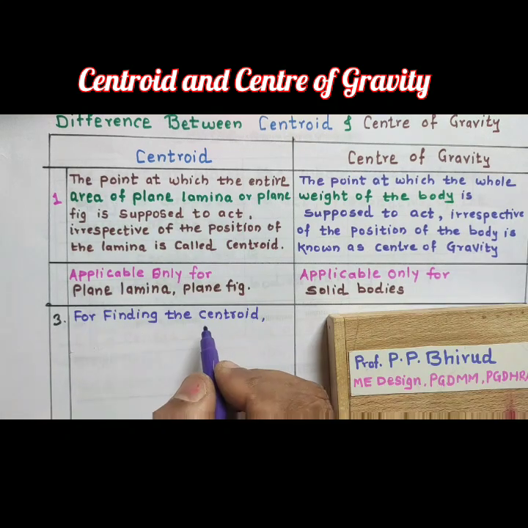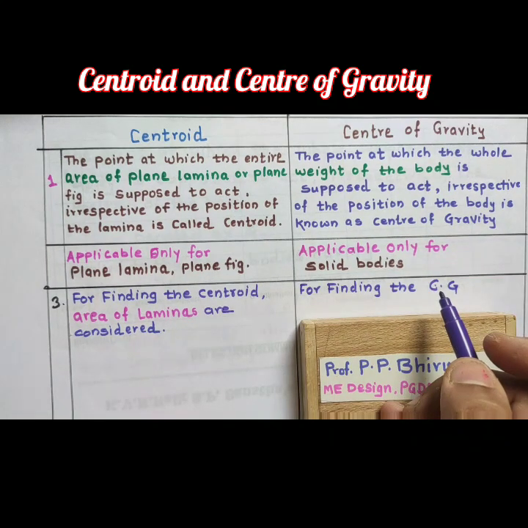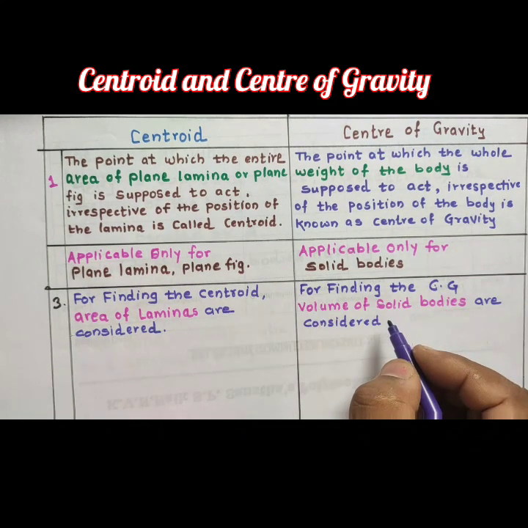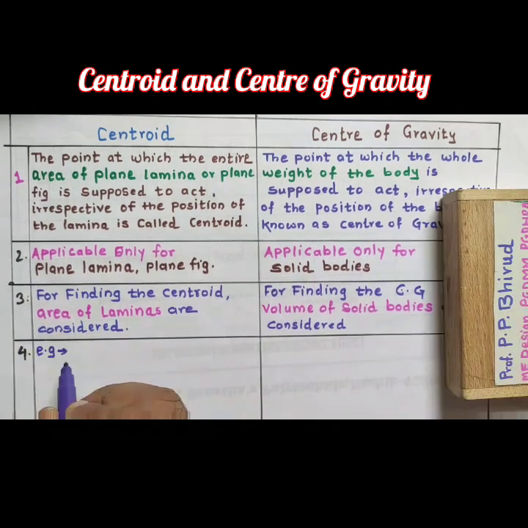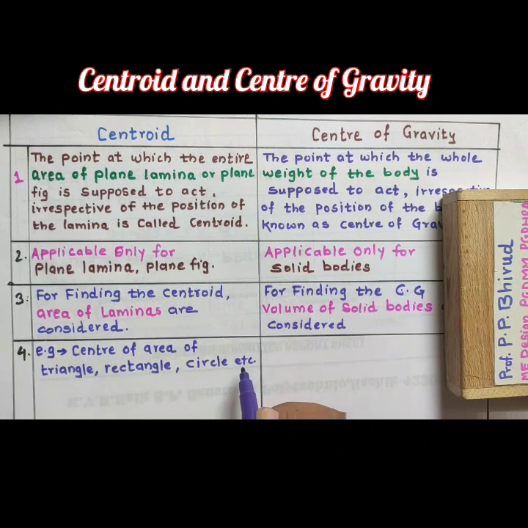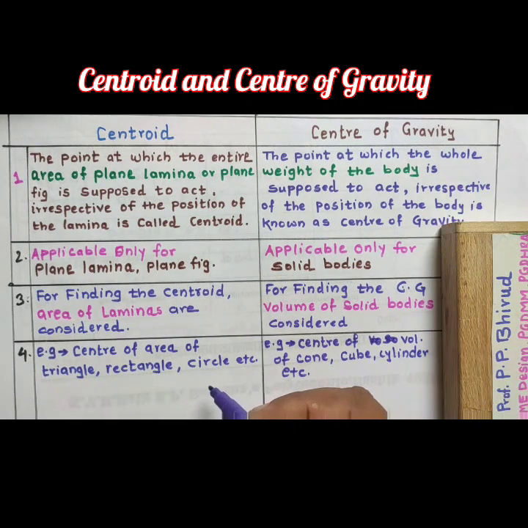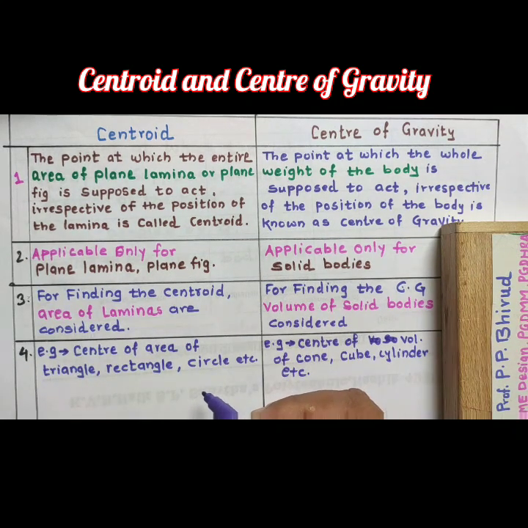For finding the centroid, the areas of laminas are considered. For finding the CG, the volume of solid bodies is considered. For example, center of area of a triangle, rectangle, circle, etc. In CG, for example, the center of volume of a cone, cube, cylinder, etc. For the fifth point, you can write the formulas for X bar and Y bar.